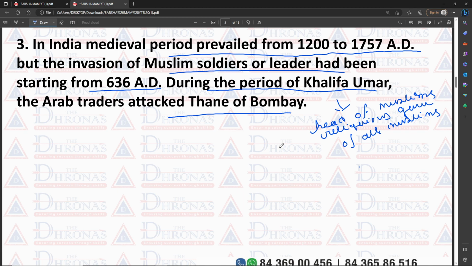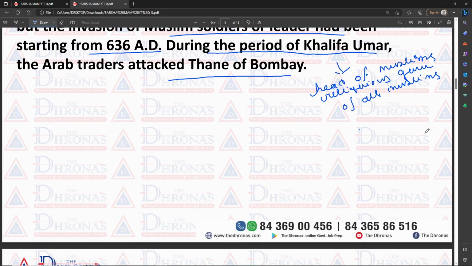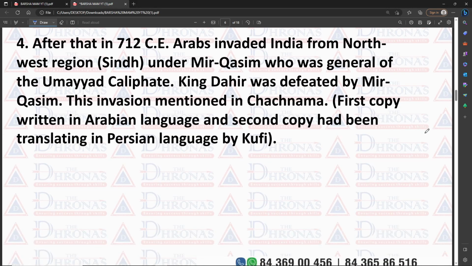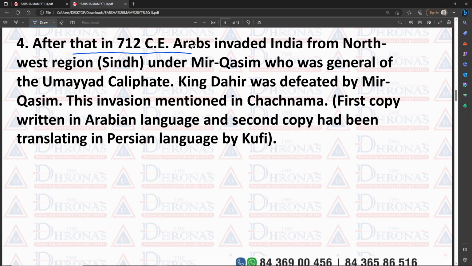Bombay is nowadays known as Mumbai. So after that, in 1712 CE, Arabs invaded India from the northwest region. You all know where the northwest region is located in India. This path is of very much importance for Indian history.